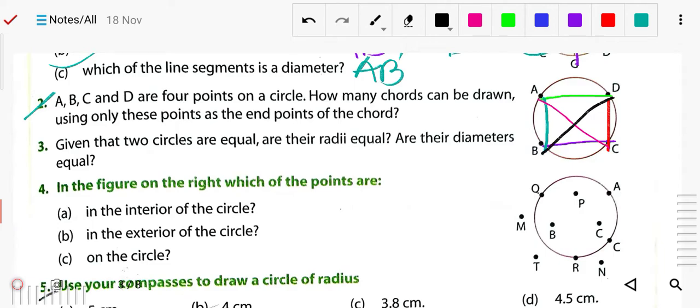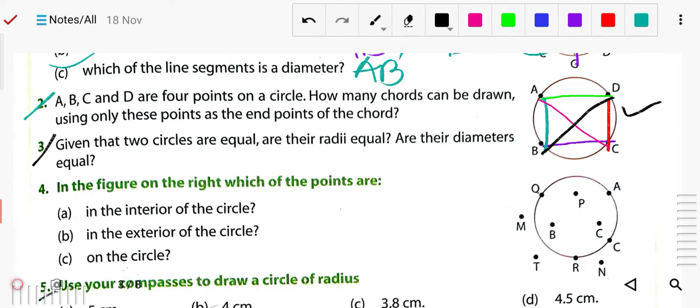Total 6. Okay, so you can write the name like, sorry, not OA, so AB. Okay, AC, then you can write AD, then BC, BD and CD. Okay, so these are the chords. You can write the names of these chords.